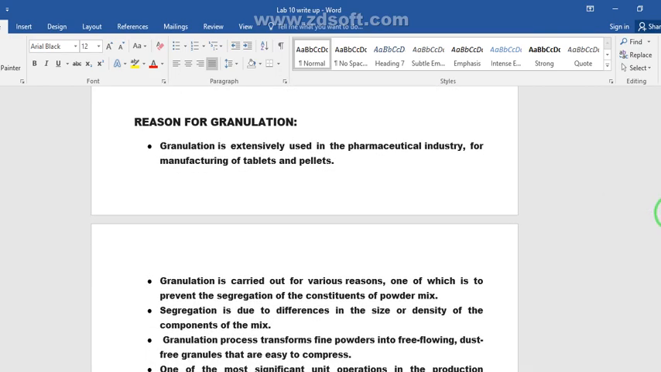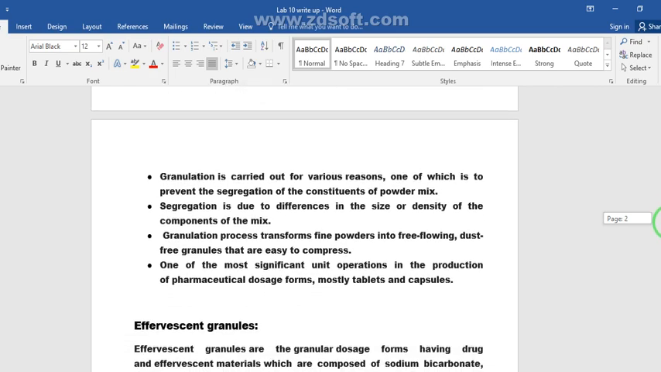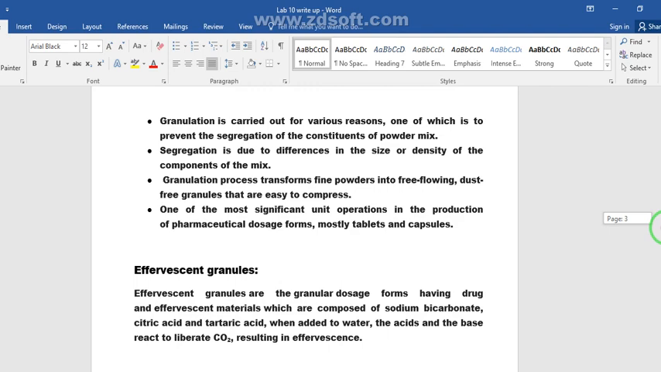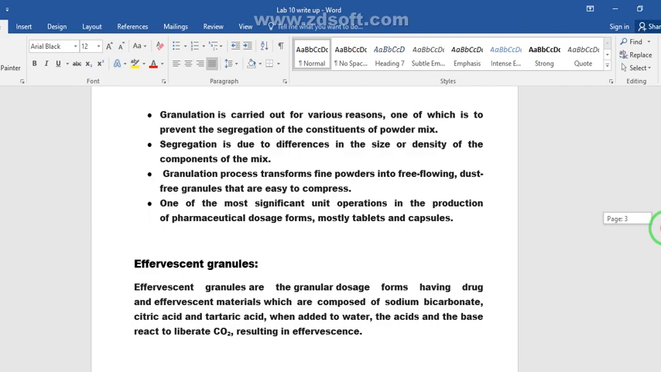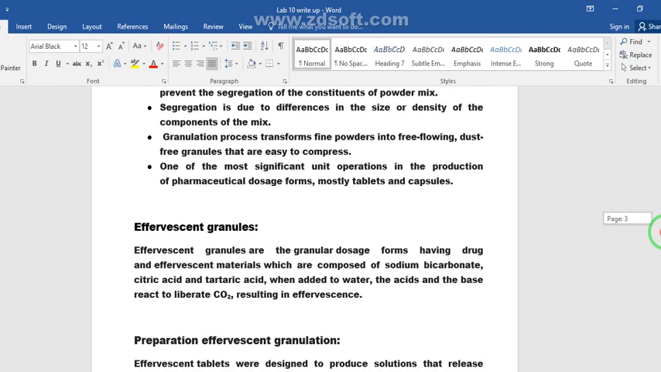Reasons for granulation include that granulation is extensively used in the pharmaceutical industry for the manufacturing of tablets and pellets, and it is carried out for various reasons, one of which is to prevent the segregation of the constituent powder particles in a powder mixture. Segregation is due to differences in the size or density of the components of the mixture.